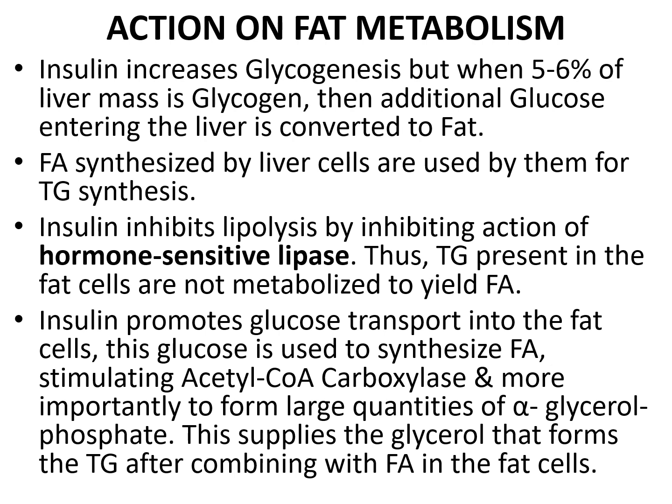Insulin promotes glucose transport into the fat cells. This glucose is used to synthesize fatty acid by stimulating acetyl coenzyme A carboxylase, and more importantly, to form large quantities of alpha glycerol phosphate. This supplies the glycerol that forms the triacylglycerol after combining with fatty acid in the fat cells.